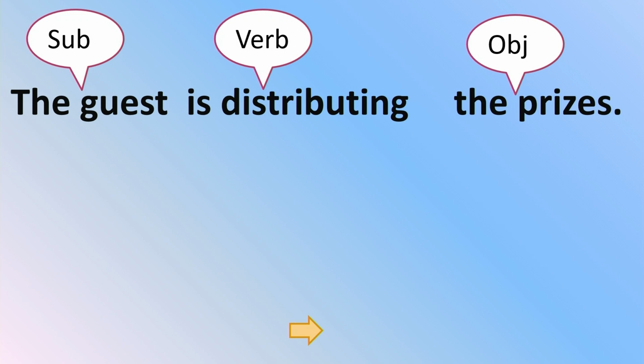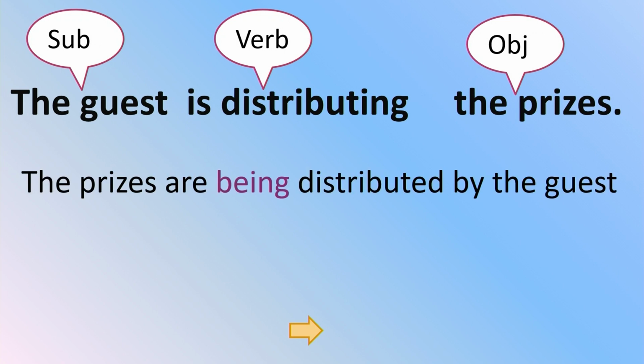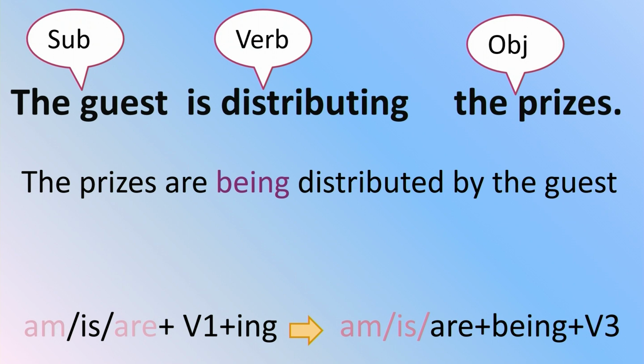The prizes is a plural. We should use the prizes are, what is the word we should use here? Being. In the continuous tense, we should use being to change active voice sentence into passive voice. The prizes are being distributed by the guest. Here, this is used in the active voice sentence.